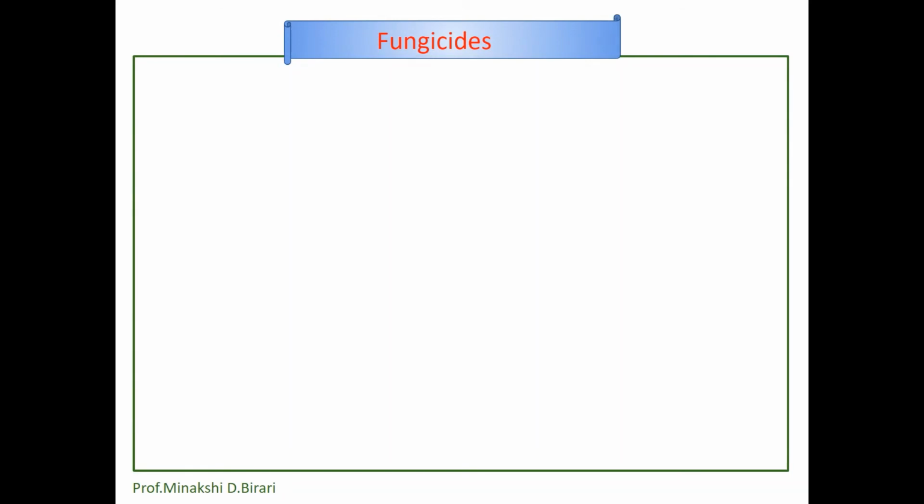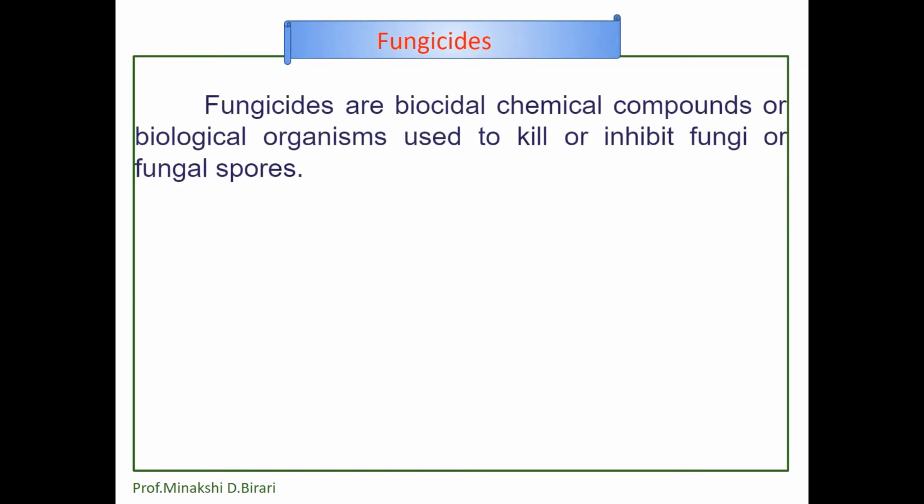Now we have to study fungicides. Fungicides are biocidal chemical compounds or biological organisms used to kill or inhibit fungi or fungal spores. Fungi can cause serious damage in agriculture, resulting in critical losses in yield, quality and profit. Fungicides are used both in agriculture and to fight fungal infections in animals. So it is simply a chemical substance used to kill fungi that are harmful to human beings and plants.